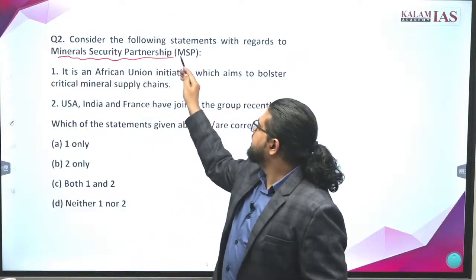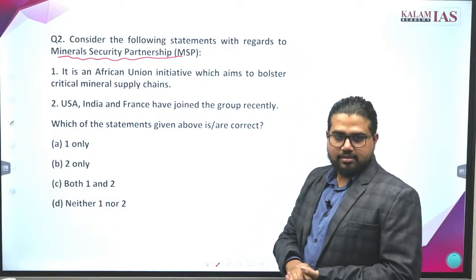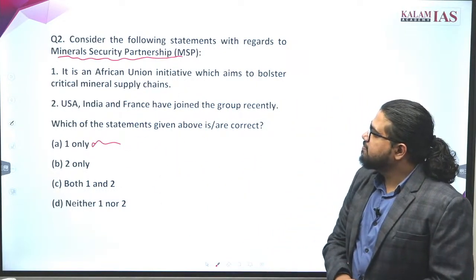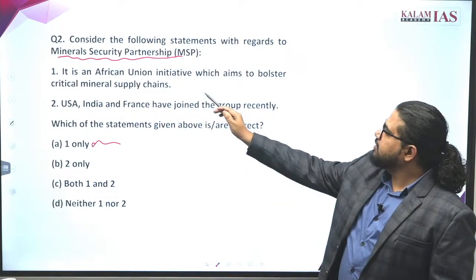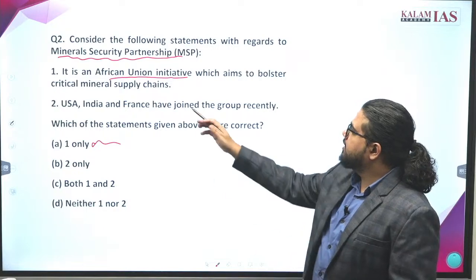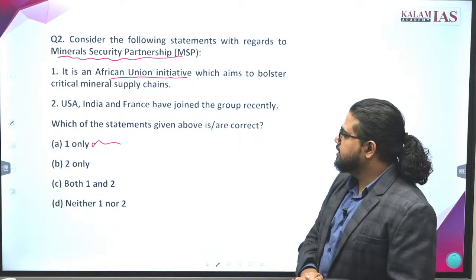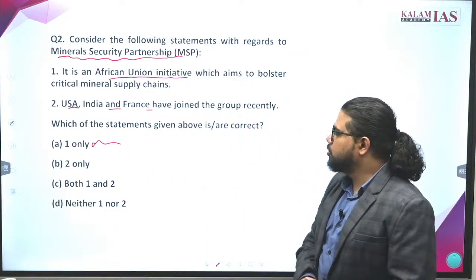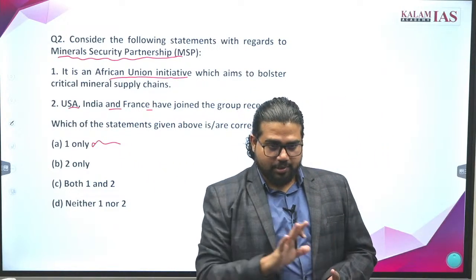Mineral Security Partnership. What is it? You're answering one only. It is an African Union initiative which aims to bolster critical mineral supply chains. USA, India, France have joined the group recently. Why did you answer one only?